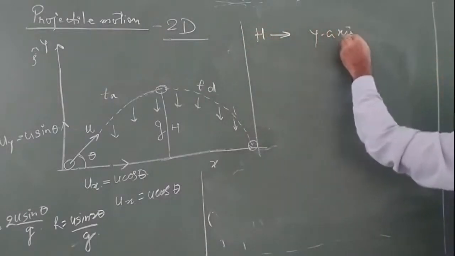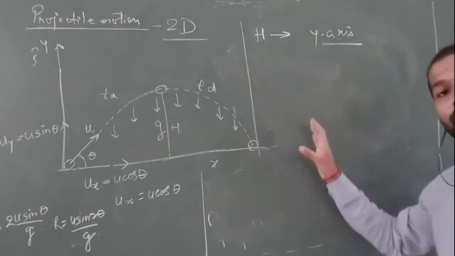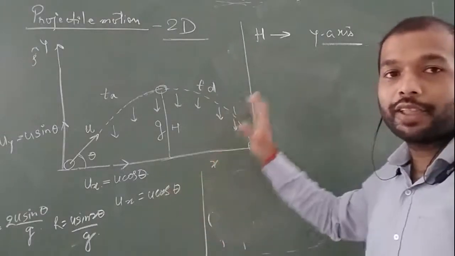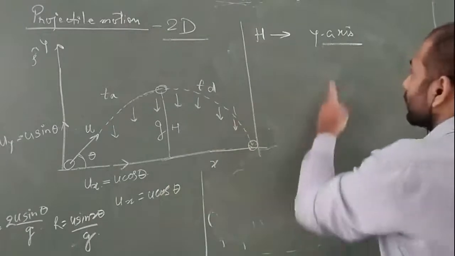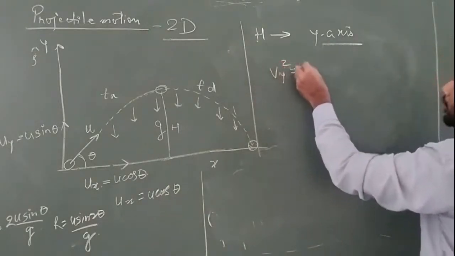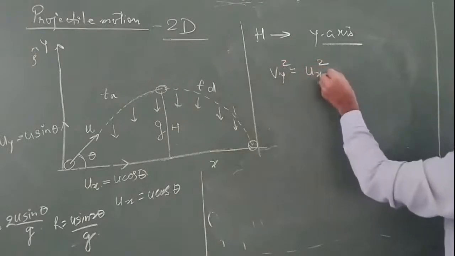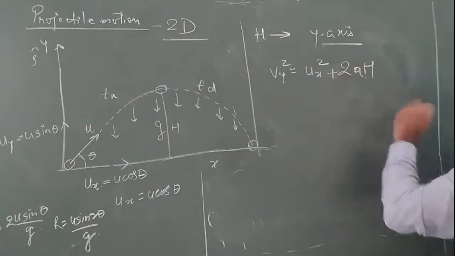Whenever you do any calculation or derivation, first assume where the thing is happening, either on the x-axis or the y-axis, which will make it easier to use the kinematic equation. So again we can use v square is equal to u square plus 2a times the height, that is H.